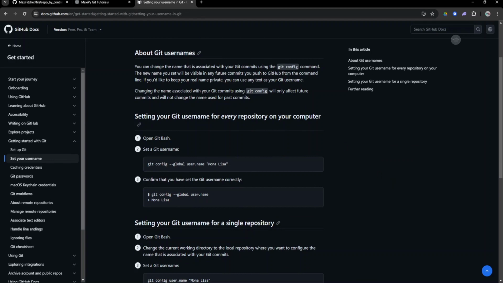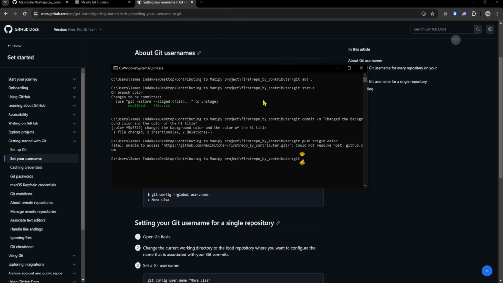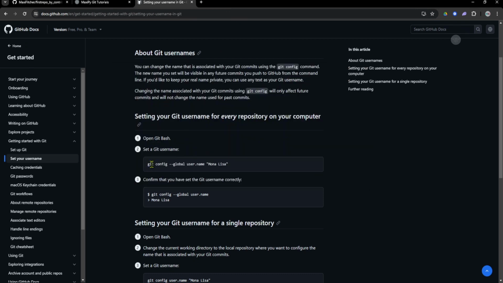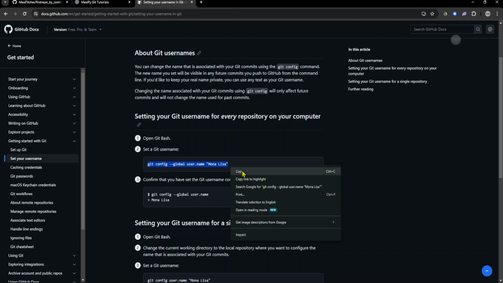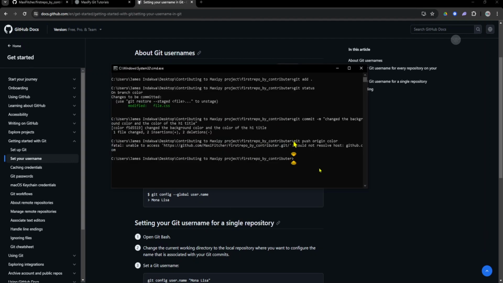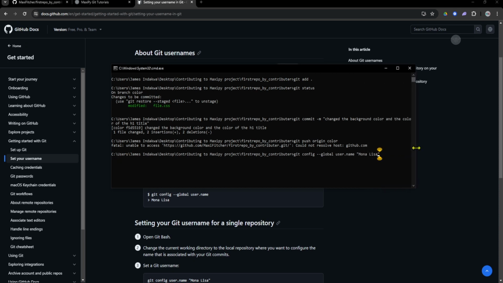Alright, so what I need to do, git config, copy, then we'll paste it here. Git config. As I have said, I'll link the documentation down in the description below. The name of my username is Max. Whoever is contributing is Max Feature.